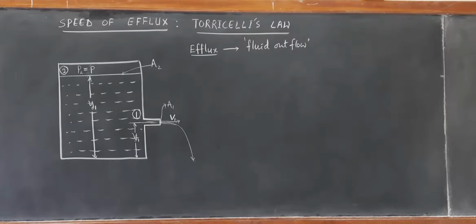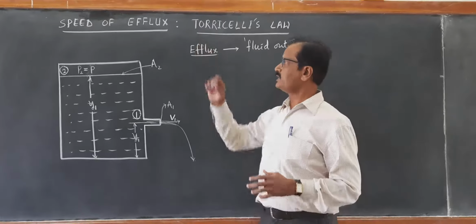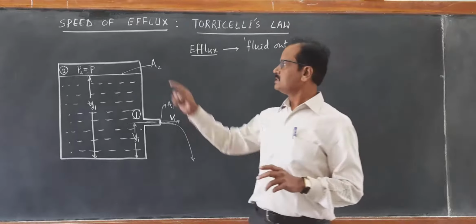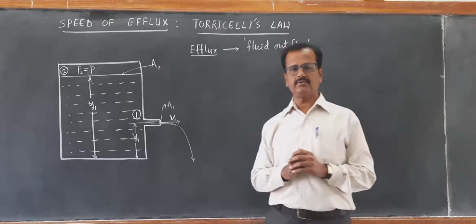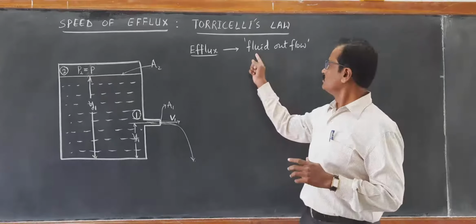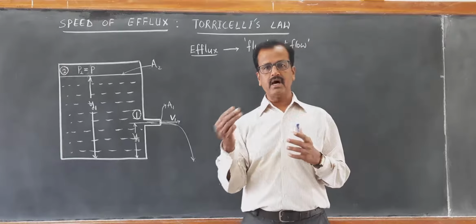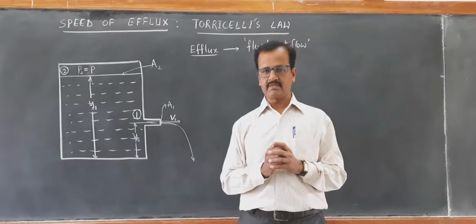Let us learn the first application of Bernoulli's principle, measuring the speed of efflux. First of all, what is the meaning of efflux? Efflux means fluid outflow. The fluid which is flowing out, we call it efflux.